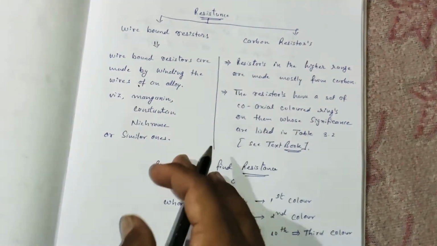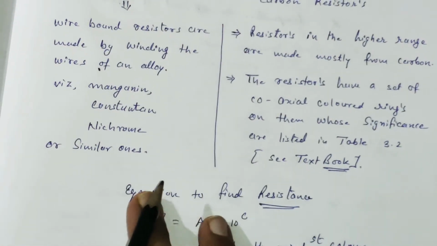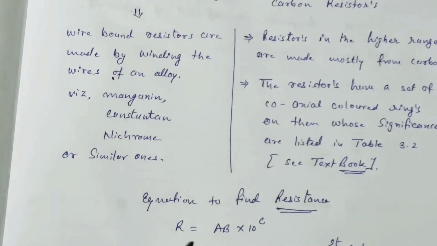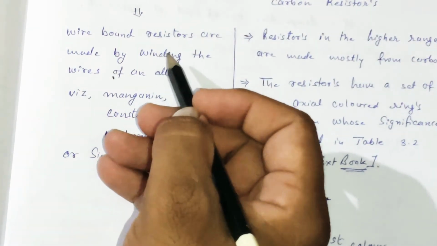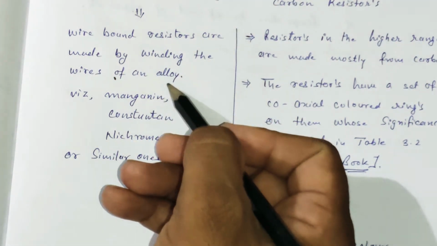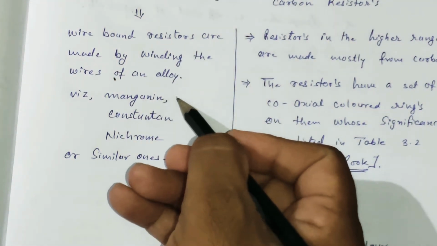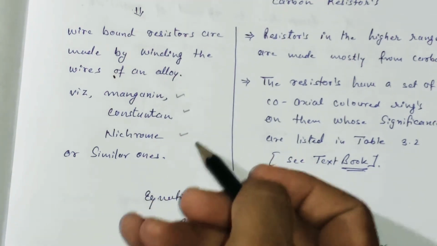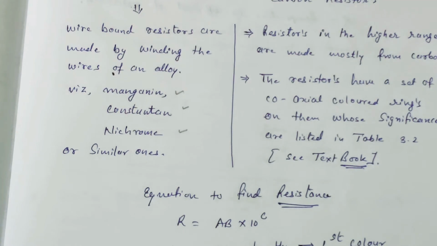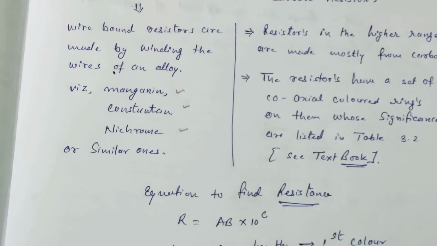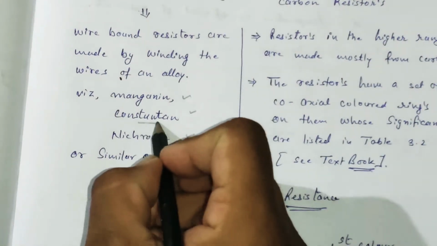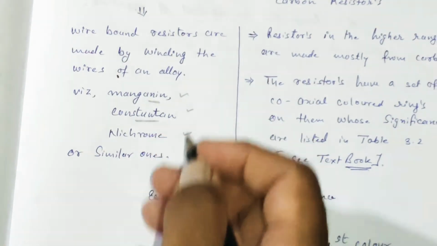Regarding wire bound resistors, they are made by winding wire of an alloy such as manganese, constantan and nichrome. At the time of practical, I will show you the wire bound resistors we have in our laboratory. Basically over there we are using constantan and manganese coils.